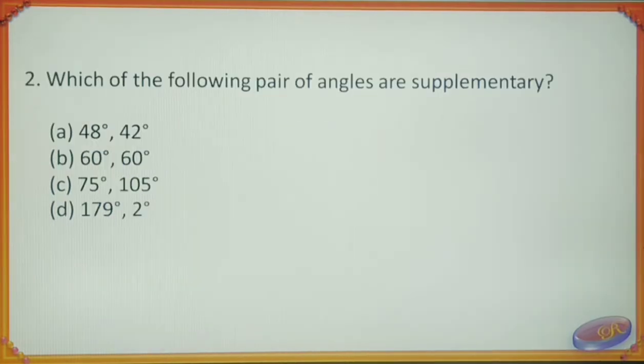Very simple question. Which of the following pair of angles are supplementary? Which one is the correct answer? Option C, that is 75 degree and 105 degree.